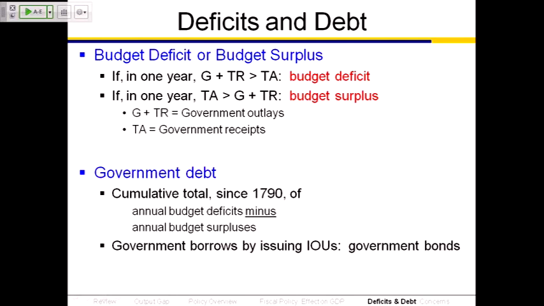The government debt is the accumulation since the beginning of the country, and they start counting this in 1790 once we had the Constitution in place. Government debt is the accumulation since 1790 of those annual budget deficits minus the annual budget surpluses. So you add how much the government has borrowed minus how much the government has paid back, and you get the total amount of outstanding debt.